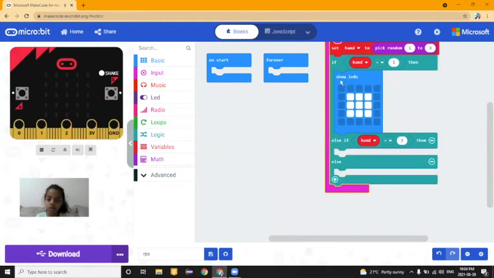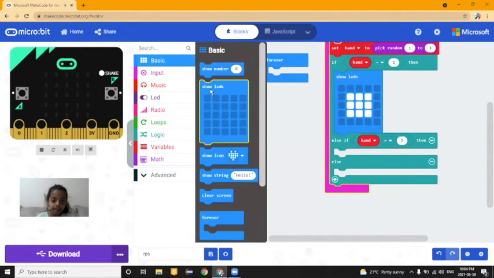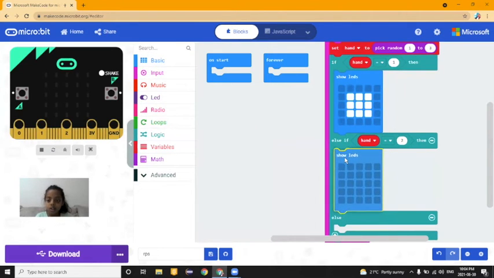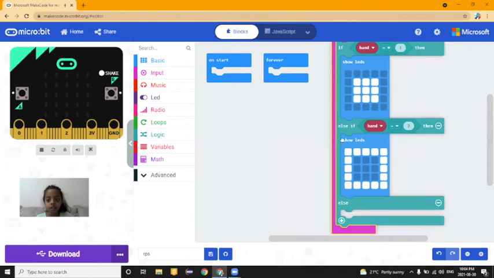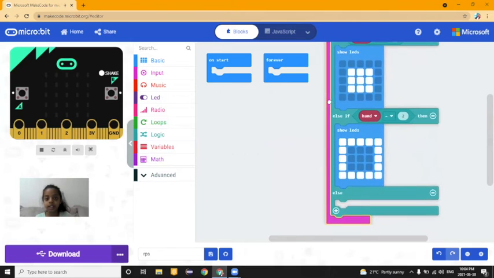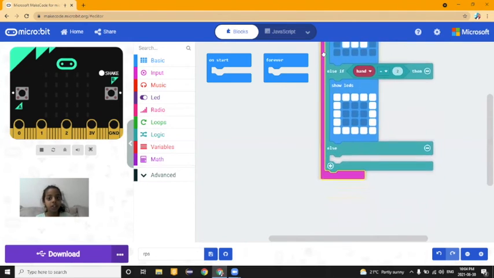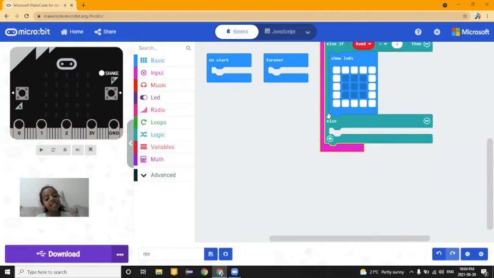show LEDs on the basic. Show LEDs paper. So we're just going to outline the whole 25 matrix, like 5 by 5 matrix, and that's going to be our paper. And you already have an else because the 2 options out of 3 options are already done. So that's why you get a third option, which is, of course, scissors.